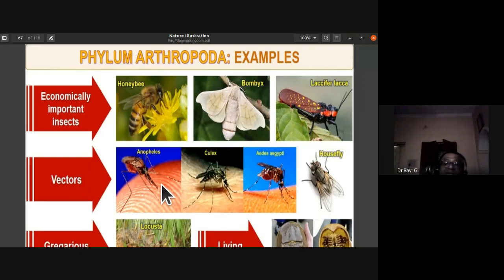Sleeping sickness is caused by Trypanosoma gambiense. It is a protozoan, but that Trypanosoma is transferred from an infected person to a healthy person by an insect called the tsetse fly, where the T is silent. The tsetse insect causes this sleeping sickness. So many of these insects are also vectors for diseases.